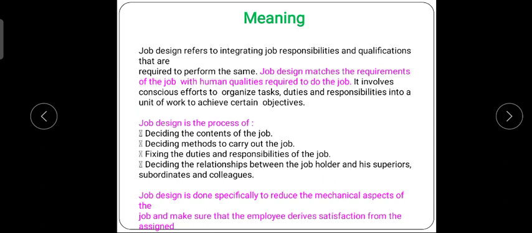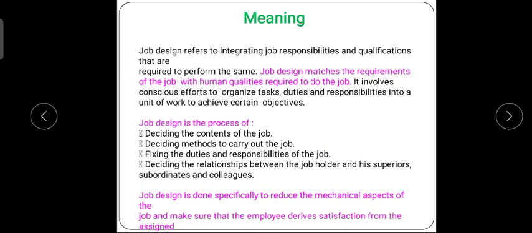Suppose you and I are there, so we both take responsibilities while doing any job, because it is required to complete the task. We need a proper relationship, there should be no grudges between us to complete the task. So we should always be friends, we should always be in a good relationship. So these are the things required to complete the task, and this is known as job design.